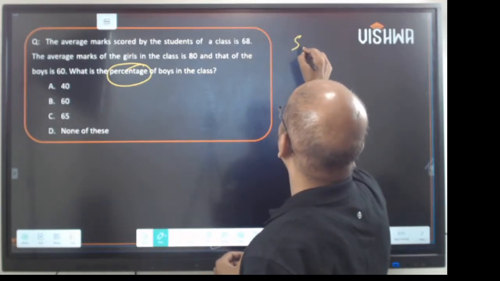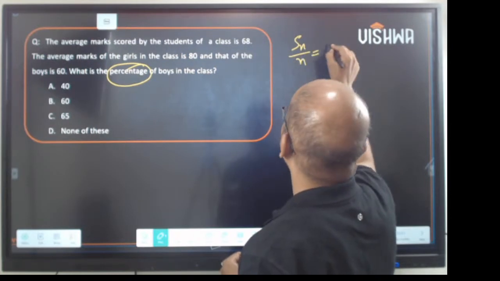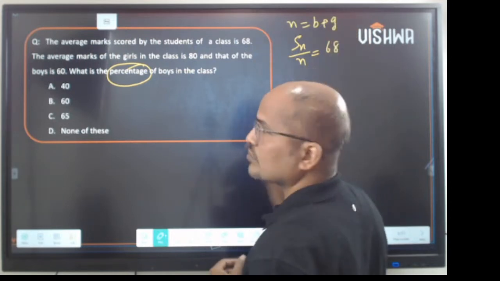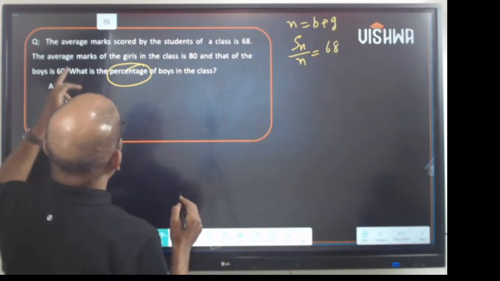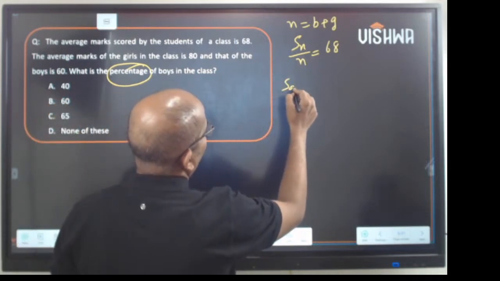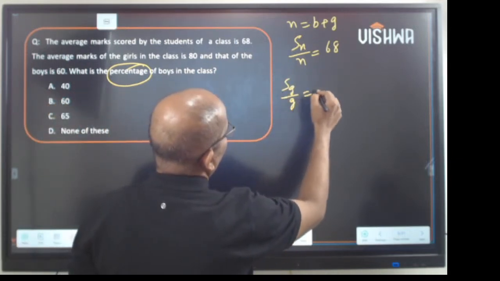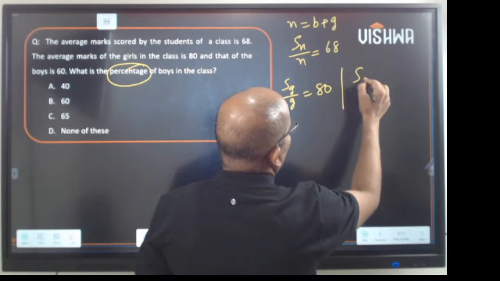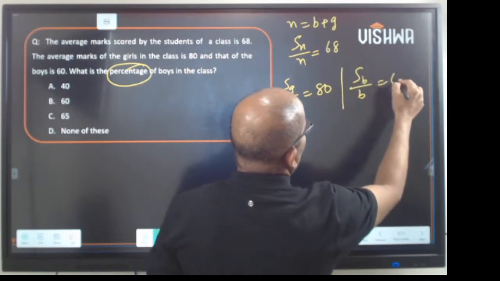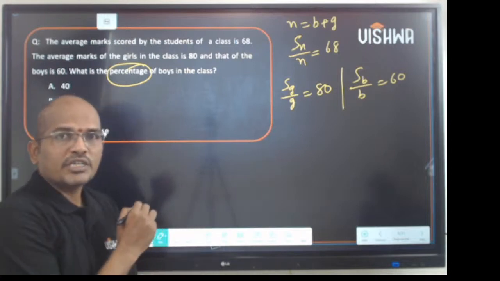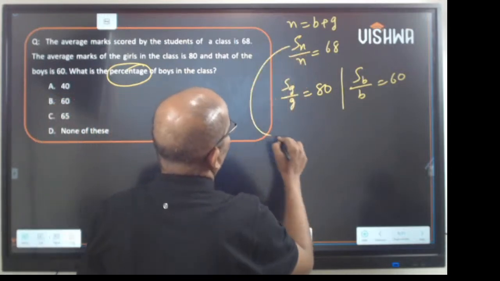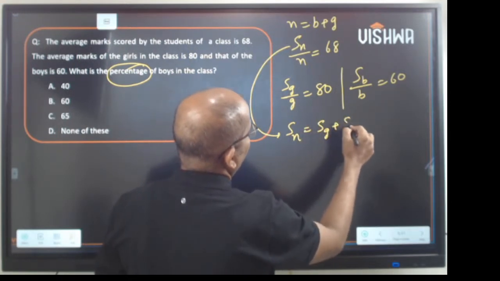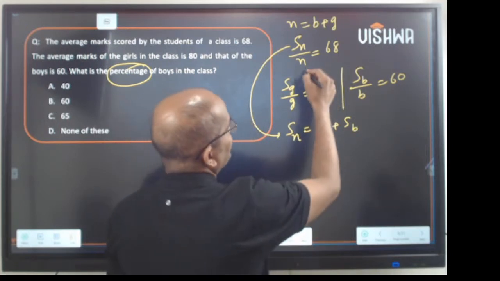Now he says Sn by n is given as 68, where n is boys and girls together. And he said that the average marks of the girls is 80. I do not know how many girls there are. And the average marks of boys is 60, so Sb by B would be 60. Now the question is, find the percentage of boys in the class. From this, I can write Sn equals Sg plus Sb, the sum of girls and sum of boys, which is 68n.